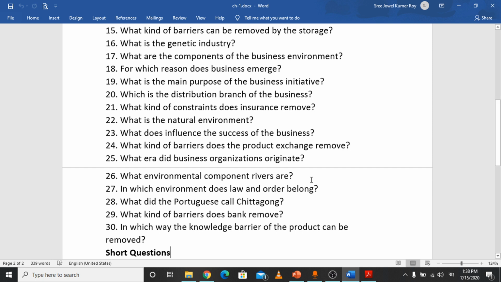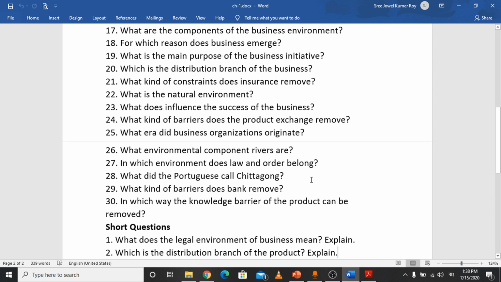So these are the knowledge based questions of chapter 1. I think these questions clearly cover the whole chapter. So I don't think you will face any problem if you practice them. I hope you don't face any problem on chapter 1.